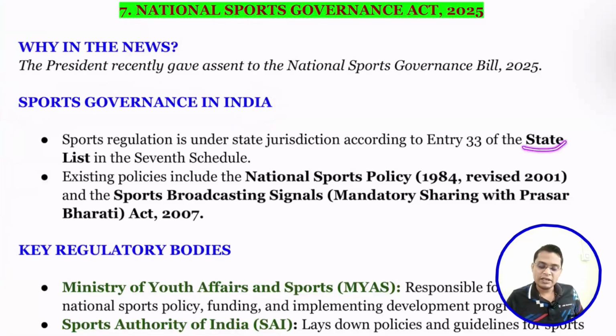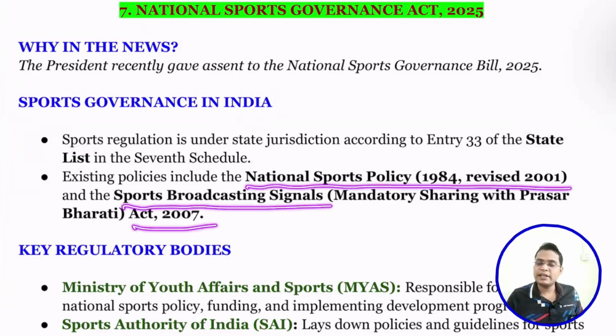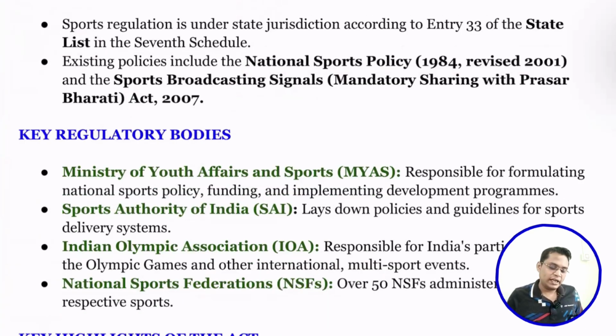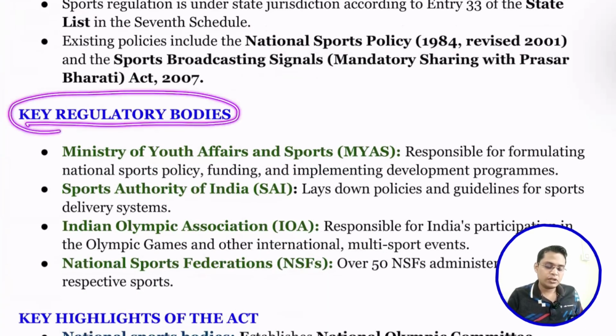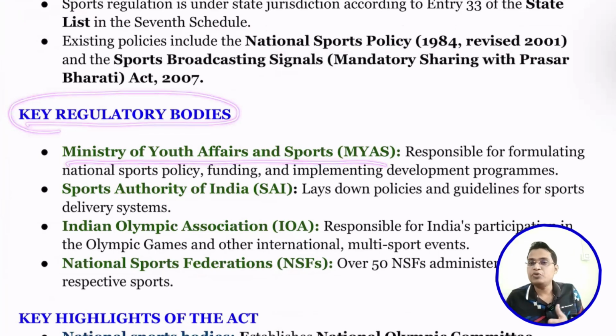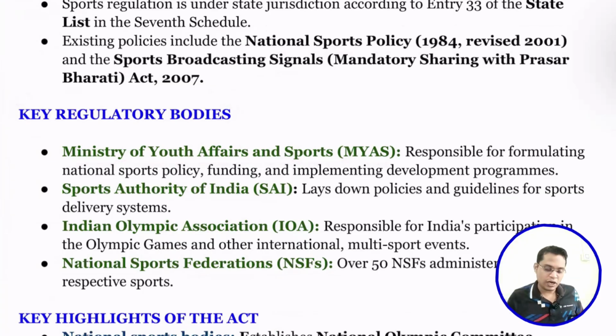Sport is a state list subject. This can be a very good question under the 7th Schedule. Sport is in the state list, not the union list. Existing policies, including the National Sports Policy and the Sports Broadcasting Signal Act, govern sport in India. Key regulatory bodies: the Ministry of Youth Affairs and Sports, responsible for national policy, sporting policy, funding, implementation and developmental programs.